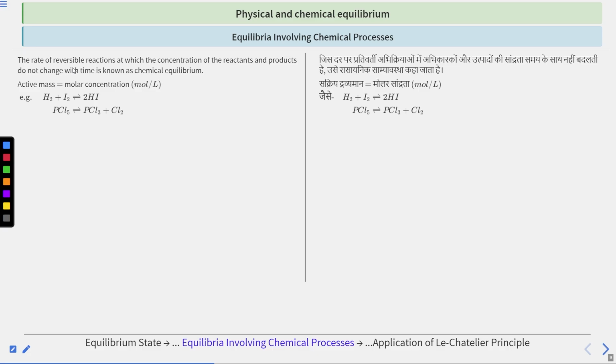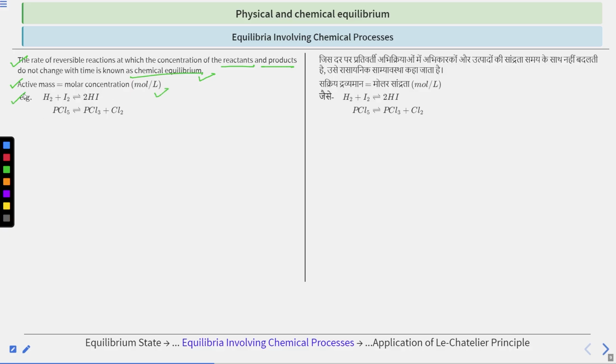Okay, so equilibria involving chemical processes. The state of a reversible reaction at which the concentrations of reactants and products do not change with time is known as chemical equilibrium. So, in a reversible reaction, when the concentrations of both reactants and products do not change with time, it is known as chemical equilibrium. And there is one term, active mass. We can define it as molar concentration, and the unit is mole per liter.